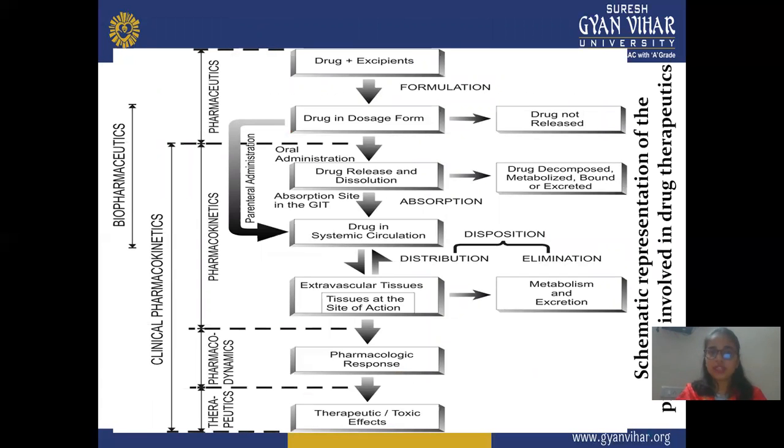This is again a flow chart, of the systemic process: how a drug reaches a particular site and how elimination and metabolism take place. Suppose you take a drug and excipient. This is a formulation. The drug and excipients get compressed to form the particular formulation, and the drug is in a dosage form, maybe a tablet, capsule, or any other dosage form. After this, suppose you take the oral drug, the drug is released for dissolution.